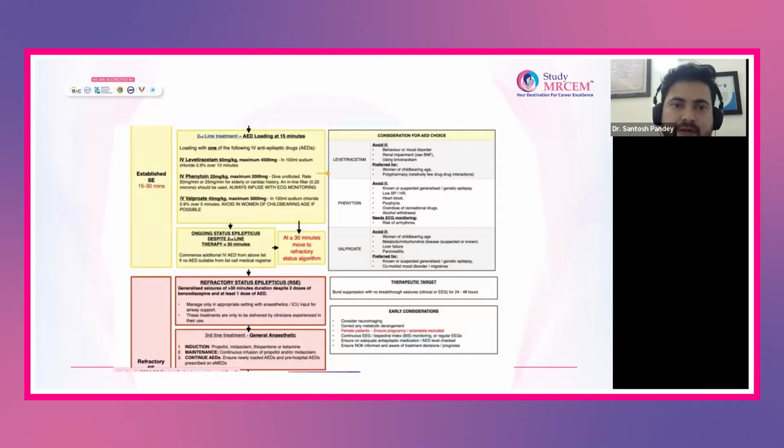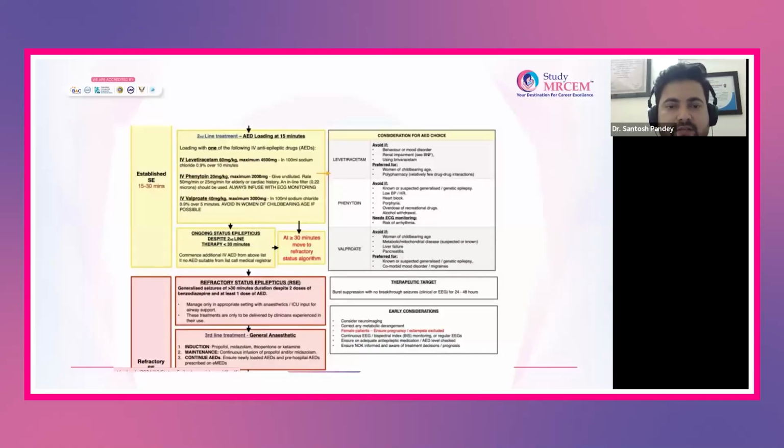Now imagine 15 minutes has gone and you are at less than 30 minutes, and the patient is still seizing. In that case, you can repeat one of the antiepileptics which you have not used previously. Clear? Okay, now what happens? You are at 30 minutes. After 30 minutes, you have given this drug, still the patient is seizing. Then you diagnose your patient to be in refractory status epilepticus.